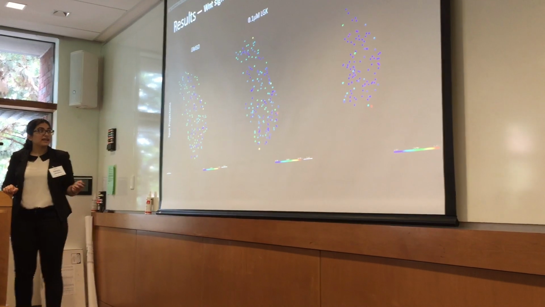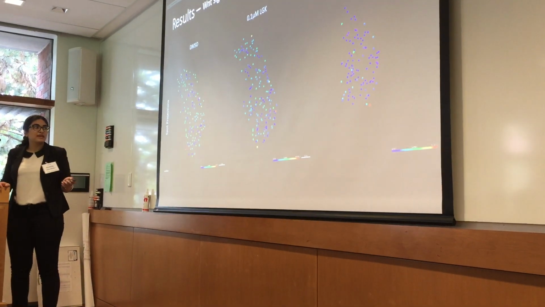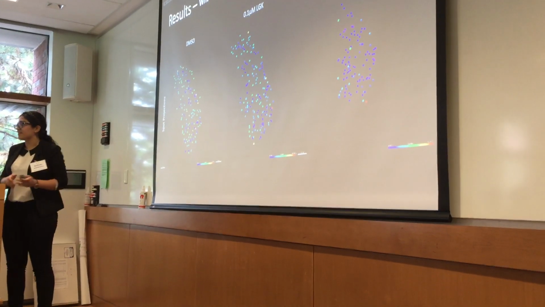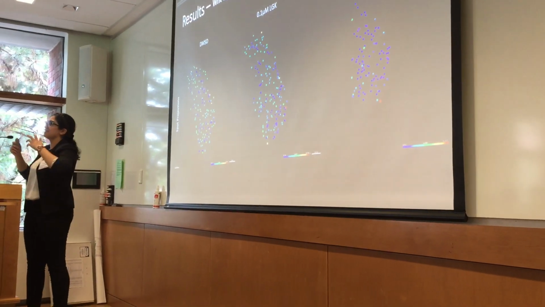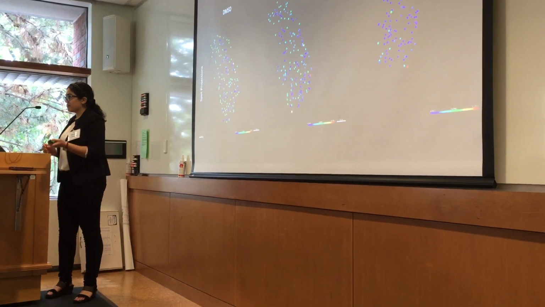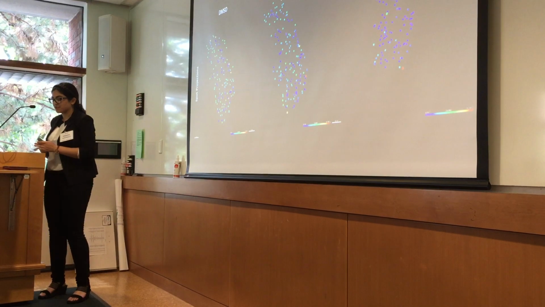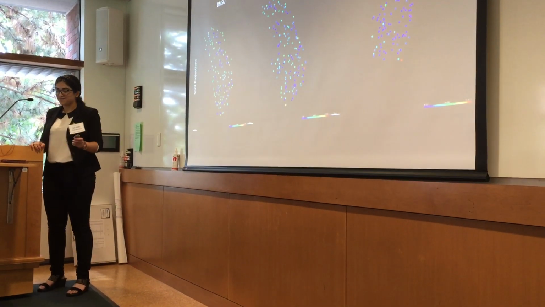If you take a look over here, you can see that the DMSO is pretty random with some clustering. In the LGK, you see clustering, but they're perhaps mostly around the edges. But I think the coolest one is BIO, where you see all of these cells clustered together in one area. Having quantified that, I found this to be significantly more clustered as compared to the DMSO group. And I would talk a lot more about the quantification and what that means.